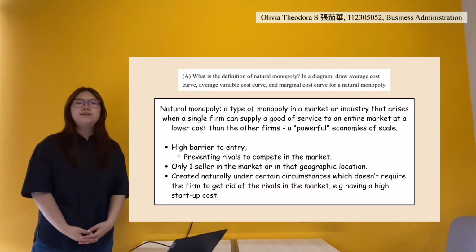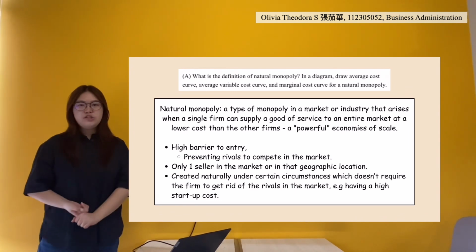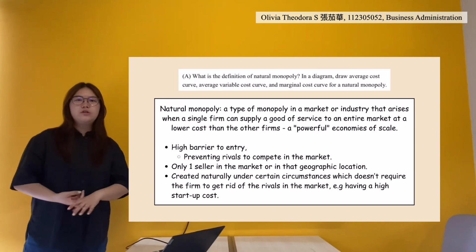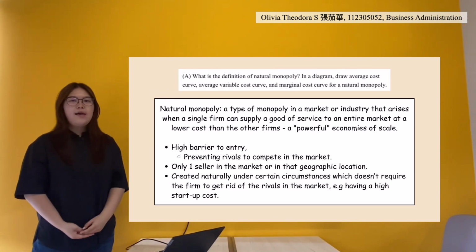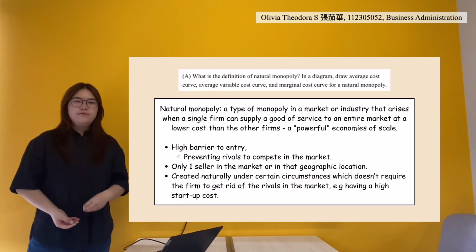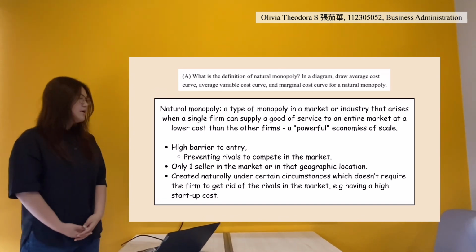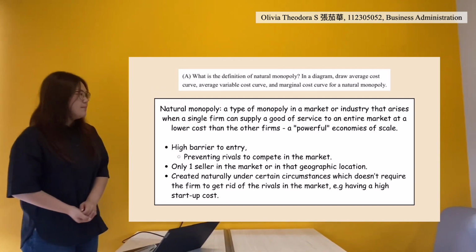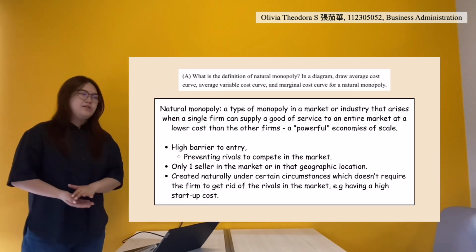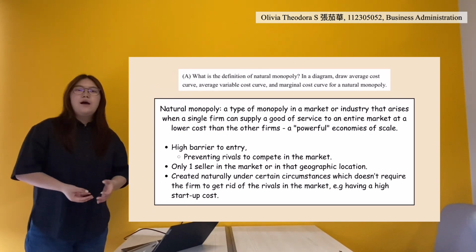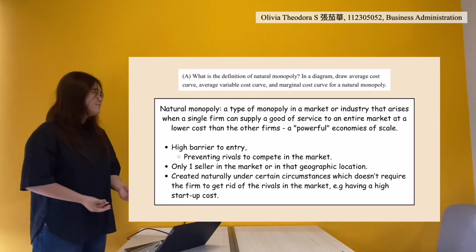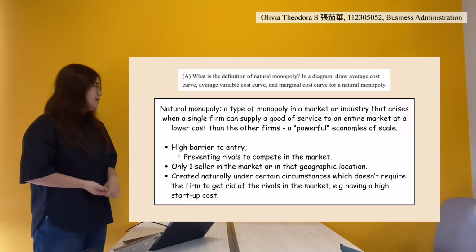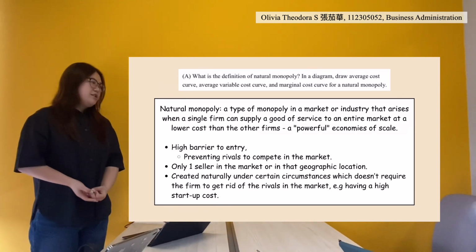A natural monopoly is a type of monopoly in an industry or a market which arises when a firm can supply or produce a good or service to the entire market at a lower cost than other firms in the market. This could also be called having a powerful economy of scale. Other than that, the market might have a very high barrier to entry, which prevents rivals or other firms from entering and competing in the market. A natural monopoly means that there is only one seller in the market or in a certain geographic location.